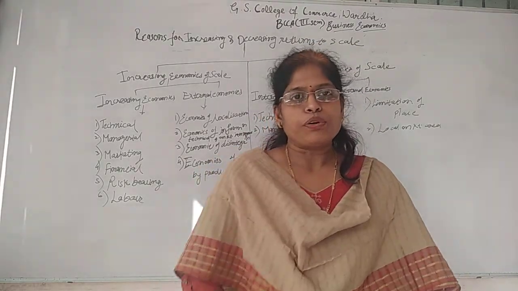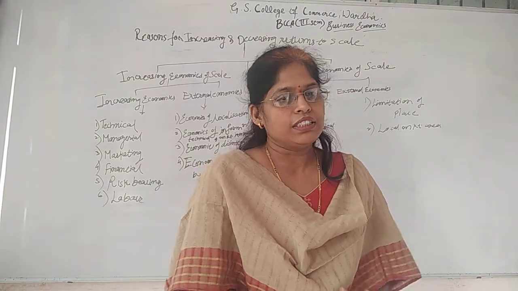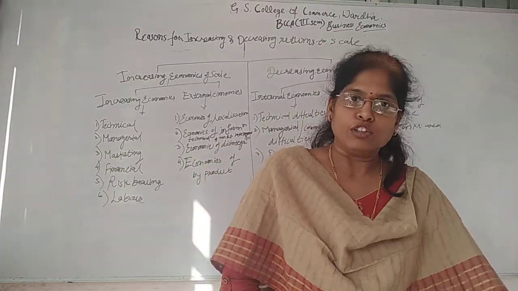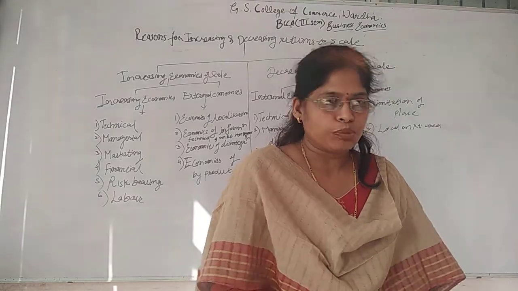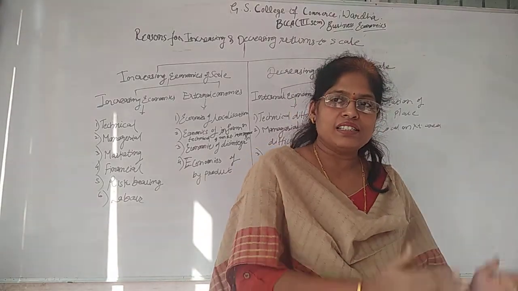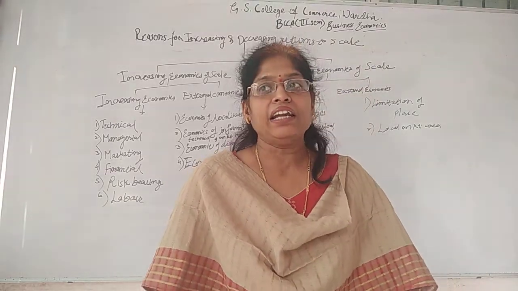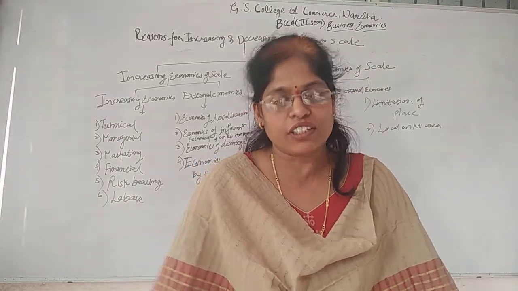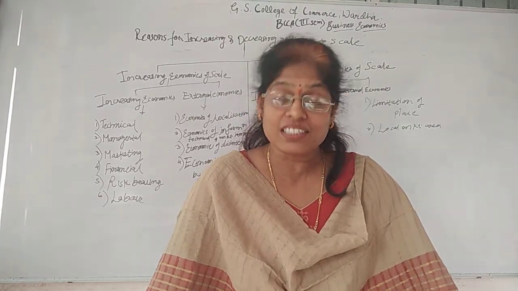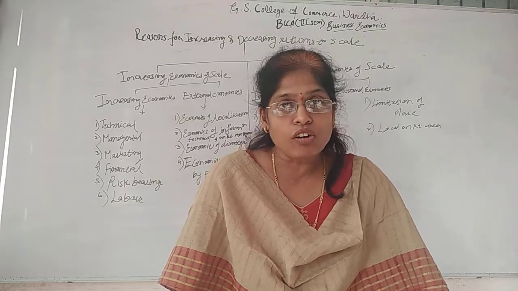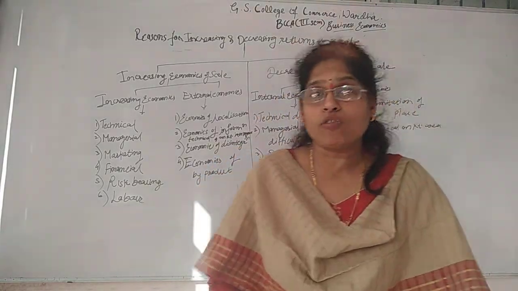When a producer is starting any new business, whether that business is a small scale unit or a large scale unit, if he is engaging himself in a small manufacturing unit, then he is a small producer or an owner of small scale industries. And if he is opening his manufacturing activities at a large scale, meaning his business unit is large, then it is a large scale of business. This is in brief the definition of scale of production.